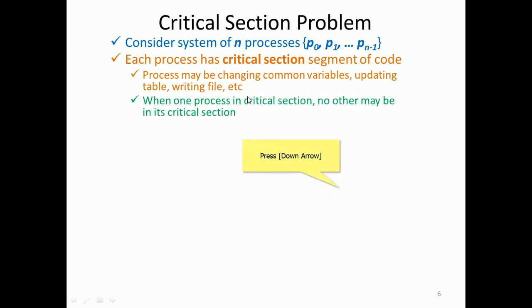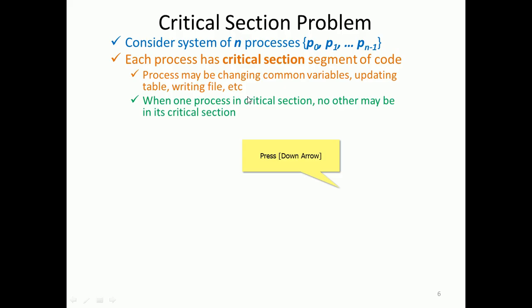When one process is in its critical section, no other process may be in its critical section. Every process has the code of the critical section and the remaining code, so when executing, they want to go to the critical section. Here, if one process went into the critical section, the other processes should wait.